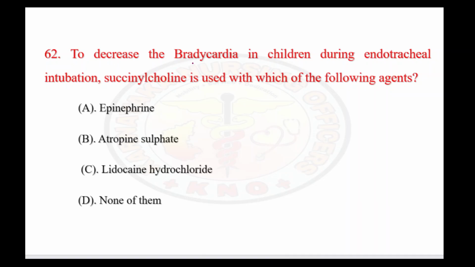Here is the question. To decrease the bradycardia in children during endotracheal intubation, succinylcholine is the drug used. Along with succinylcholine, which other drug can be given to control bradycardia in children whenever we are doing endotracheal intubation?